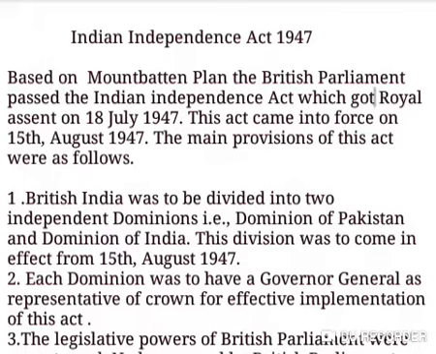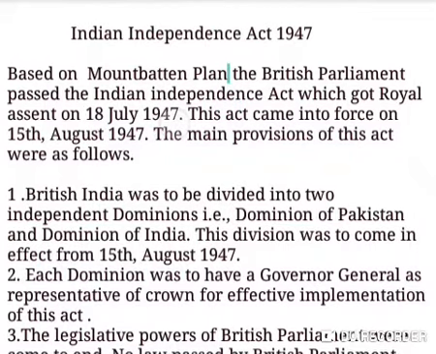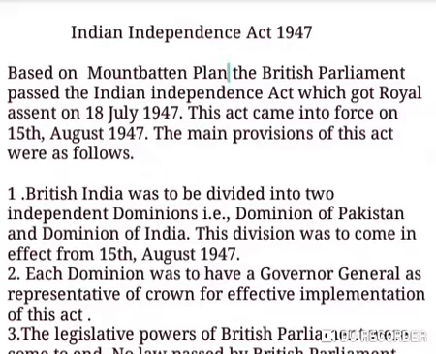Indian Independence Act 1947. The Indian Independence Act was the last act passed for India by the British Parliament. This act was based on the Mountbatten Plan to partition British India. The British Parliament passed the Indian Independence Act and it got royal assent on 18th July 1947. This act came into force on 15th August 1947.